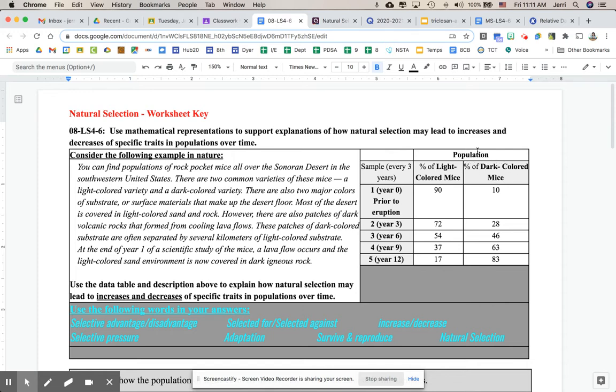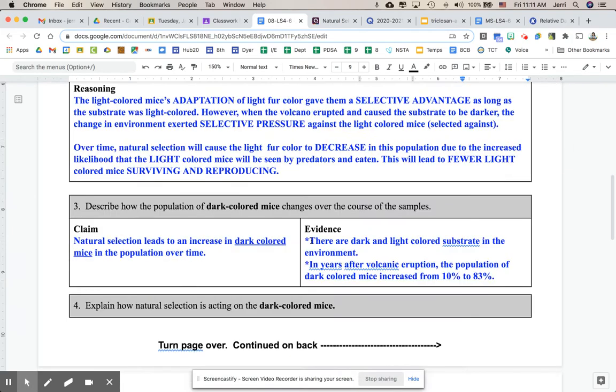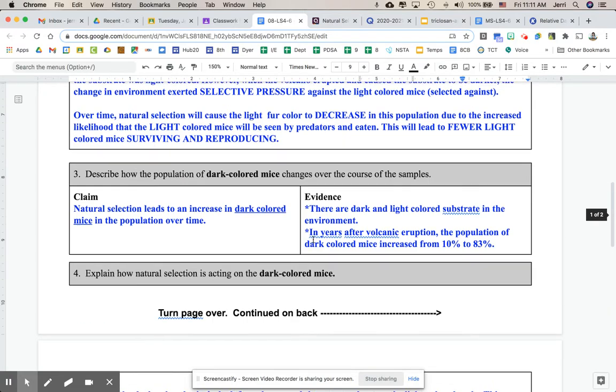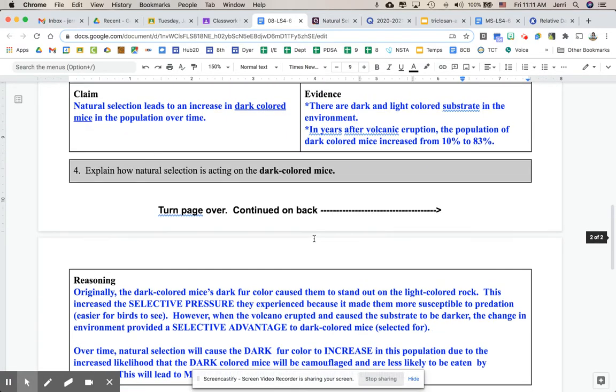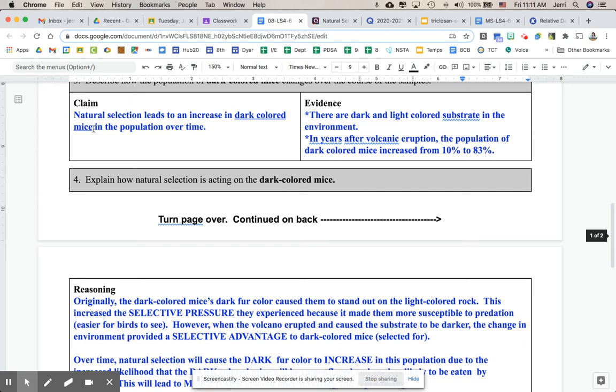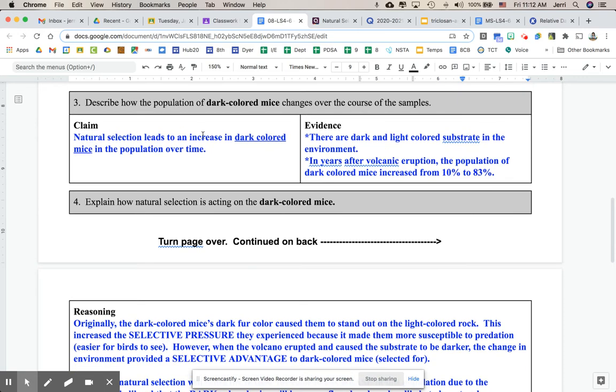Here's our percentage of dark-colored mice in the population: it started out at 10%, and now it's at 83%. So you're looking at this grouping of numbers of percentages. So we know that the dark-colored mice percentage increased. Okay, so the claim now is natural selection leads to an increase in dark-colored mice in the population over time. Very simple claim, but it fits what we need it to say.